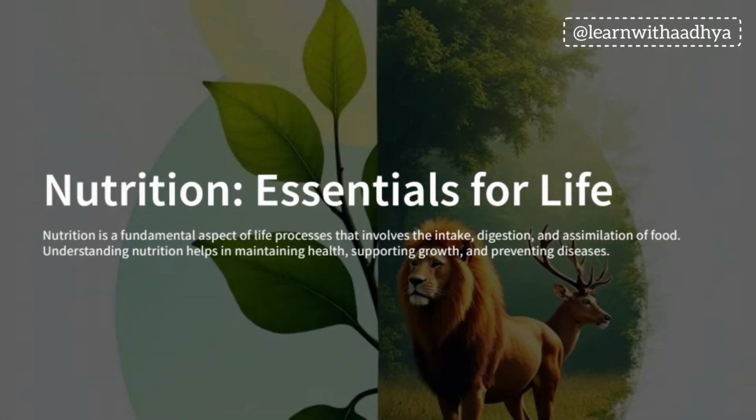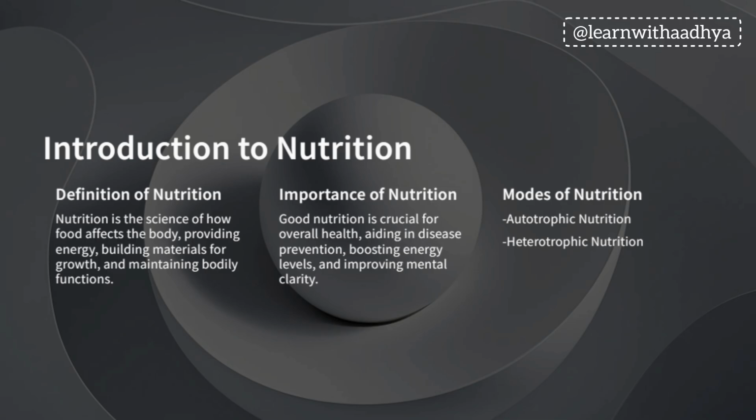Today we are going to learn about nutrition. Nutrition is very essential for life. Many organisms depend on one or other type of nutrition. Basically, there are two modes of nutrition: autotrophic nutrition and heterotrophic nutrition. Nutrition is the science of how food affects the body, providing energy, building material for growth, and maintaining bodily functions.